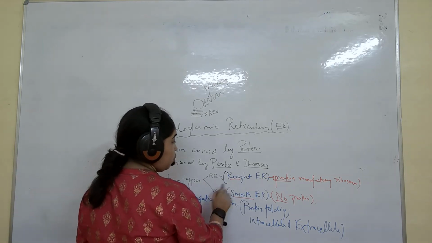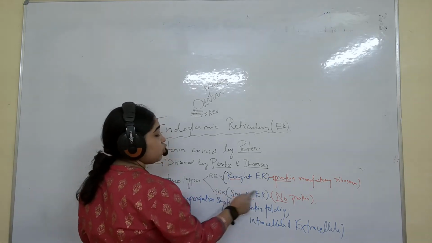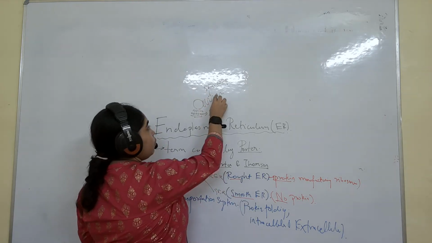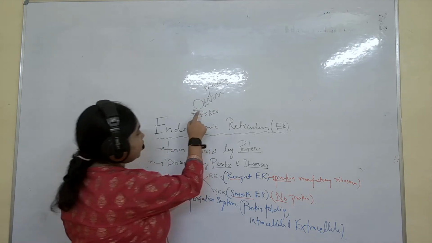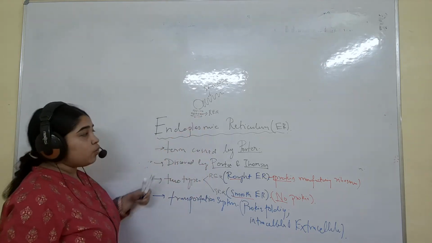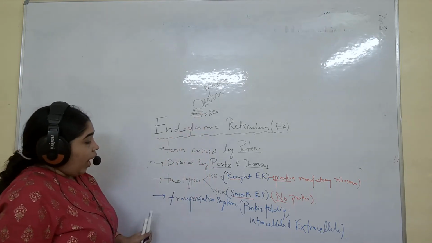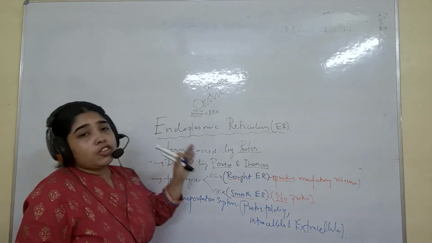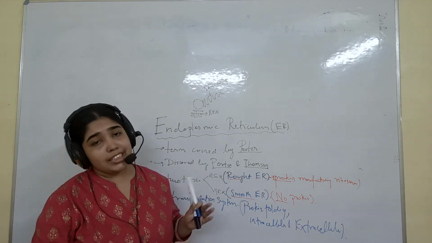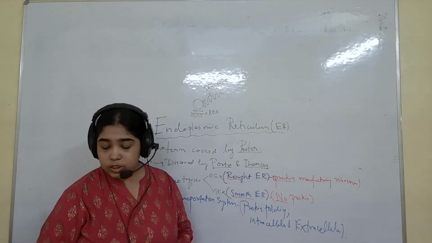This is important here. What is rough? What is smooth? Smooth because no protein is attached. You can see no protein is attached here. That is why smooth. Rough, why? Because we can see all these proteins are attached here because they are doing protein folding. And transportation system means it is helpful to transfer, and intracellular and extracellular activities take place here.